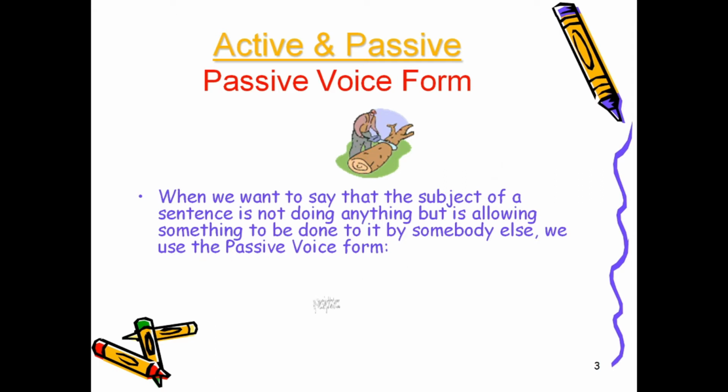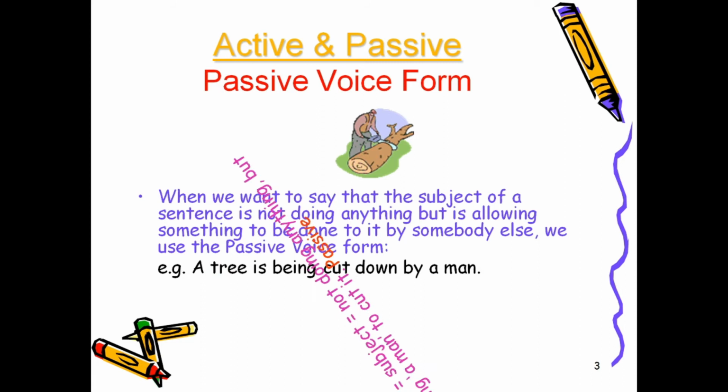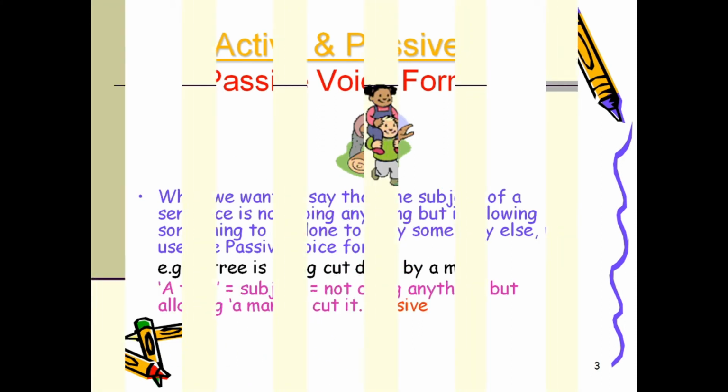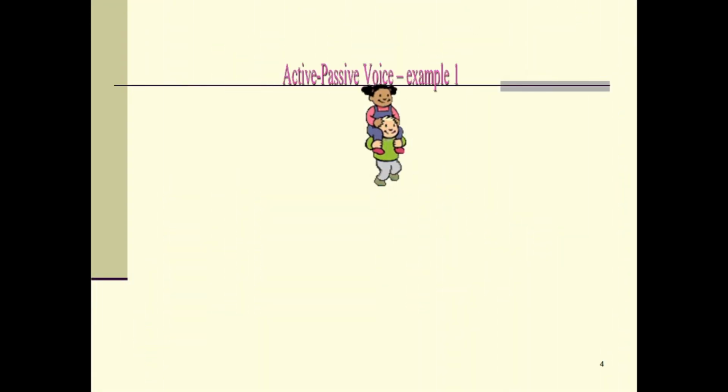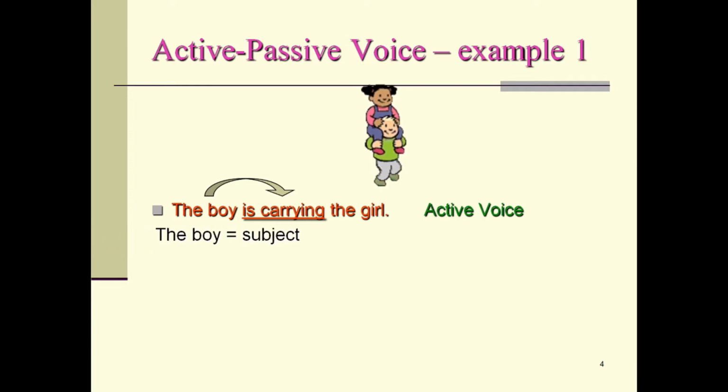Now here, a tree is the subject, not doing anything, but allowing a man to cut it. So that becomes passive. Now you can learn these sentences clearly with this animation.